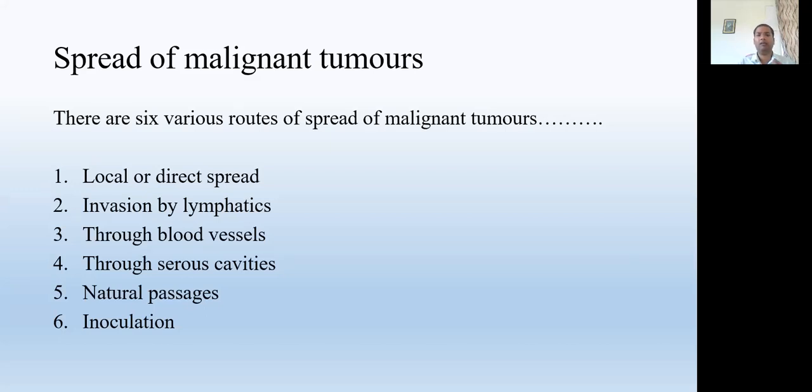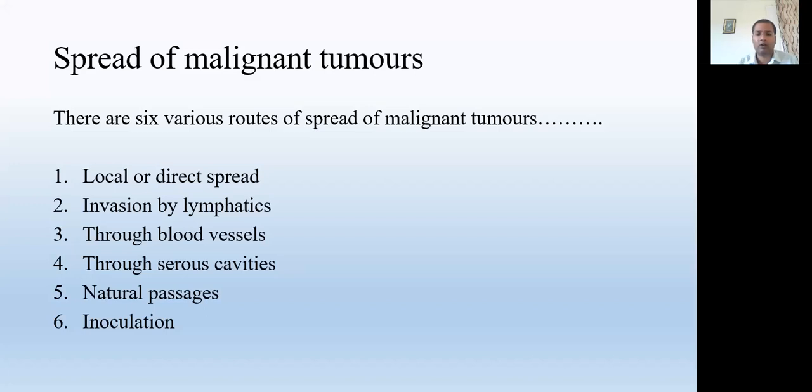That means in the same cavity, the malignant cells are traveling through these cavities by the exudative secretions. The next thing is natural passages. In our body there are some natural passages, for example the esophagus to the stomach to the intestine through the rectum, and then it comes out.